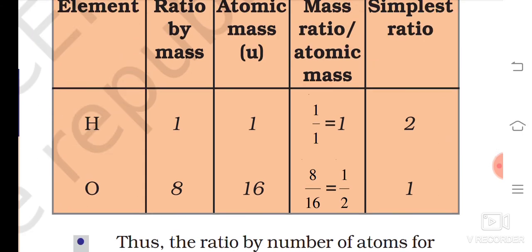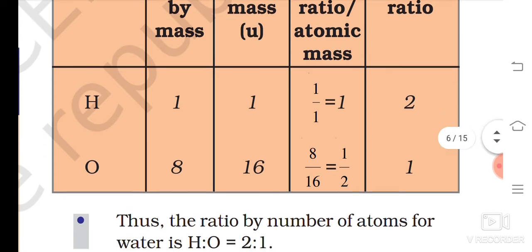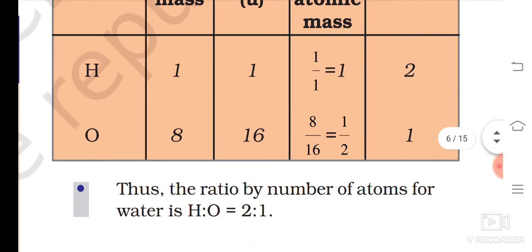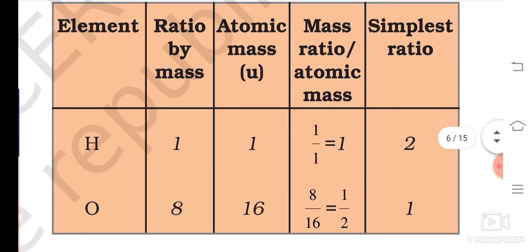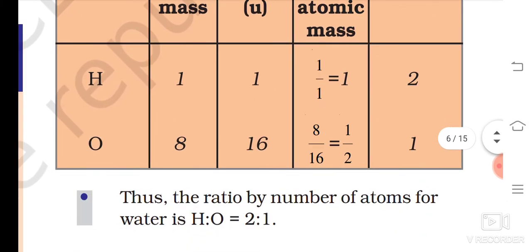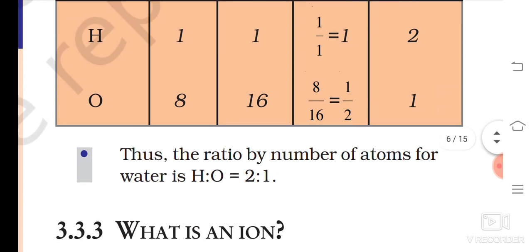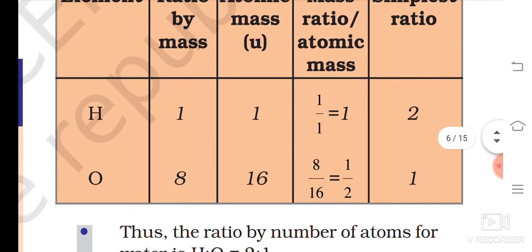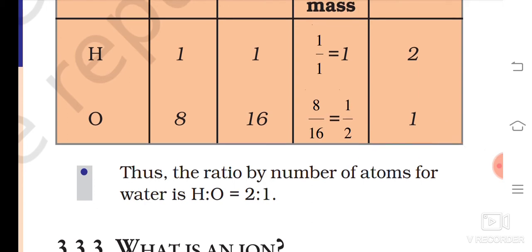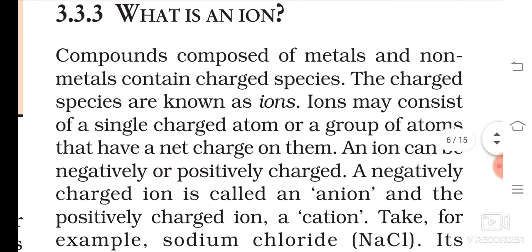This they are explaining, 1:8. So this will be 1:16 by atomic mass. And here 1 and 8 by 16 I am getting 1/2, and that is why H2O. They are explaining the simplest ratio of water. They write downwards the ratio by number of atoms of water: H2O is 2:1. Why? Because in water, how many hydrogen? 2 hydrogen. And how many oxygen? 1.